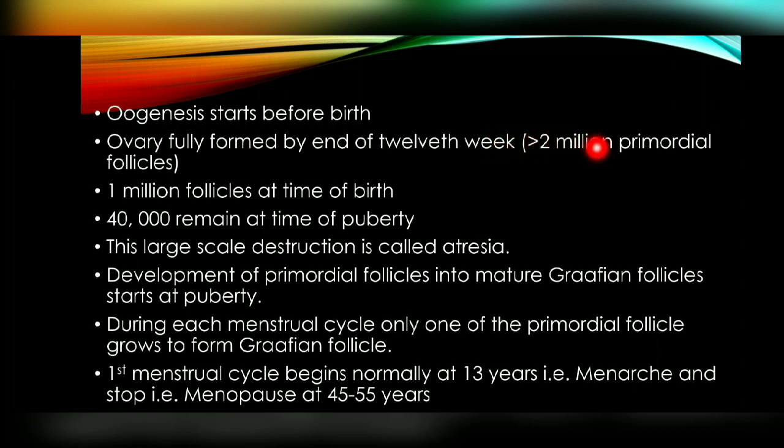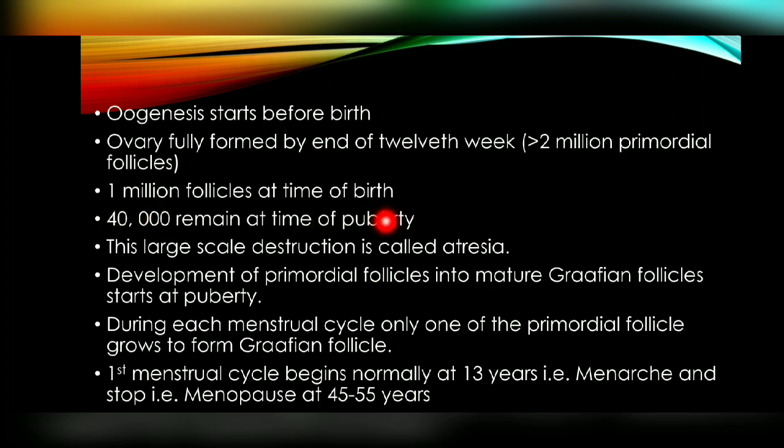And what is the number of primordial follicles? It is 2 million. And at the time of birth, what is the number? It is 1 million follicles. And when the girl child reaches puberty, at that time this number is reduced to 40,000. So there is a reduction in this number from 2 million to 40,000.